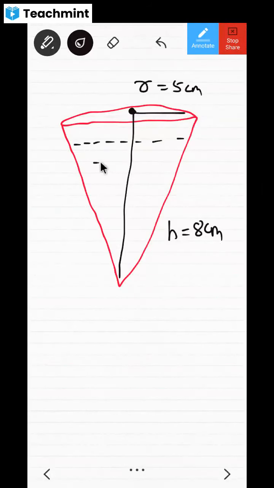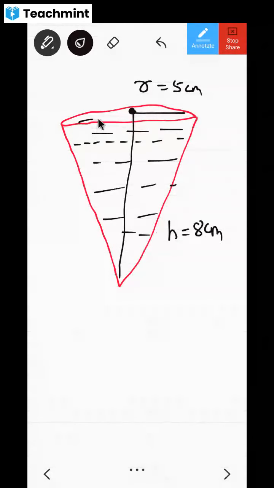And it is having water, which means it is having some volume. What is the volume of this cone? The volume of this cone will be 1 by 3 pi r square h, or not? Volume of the cone is known to you or not? 1 by 3 pi r square h. Okay.